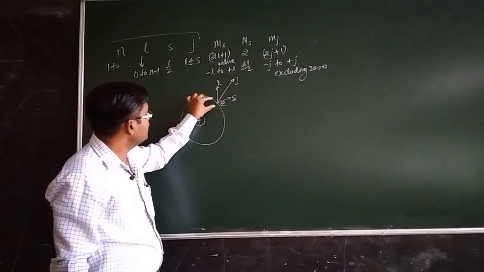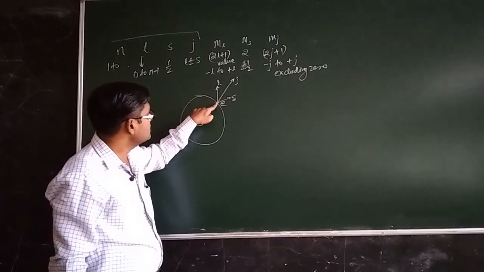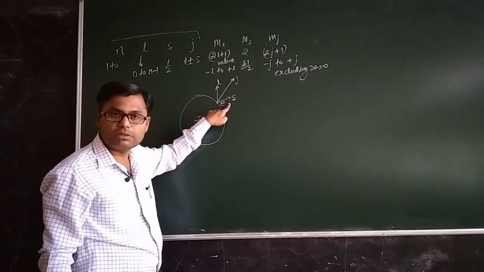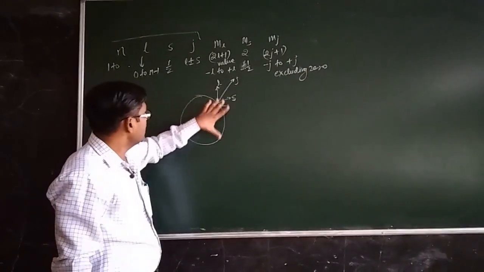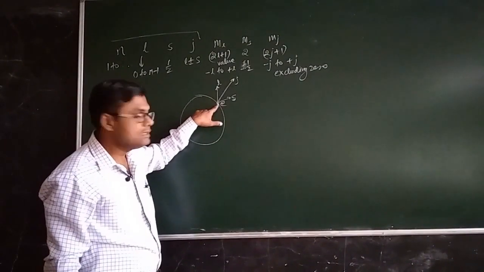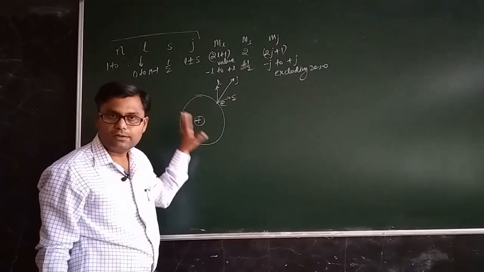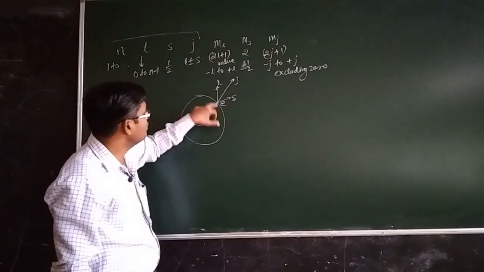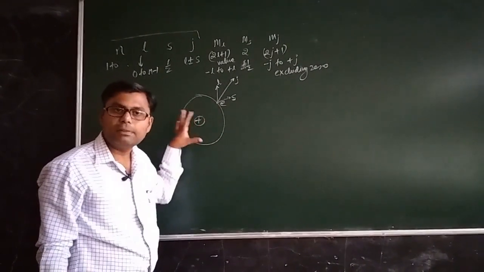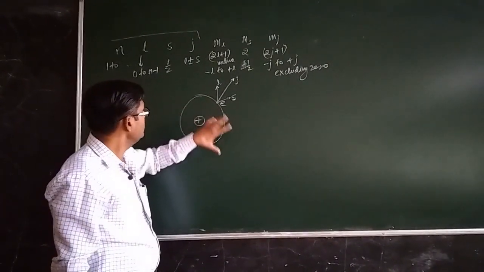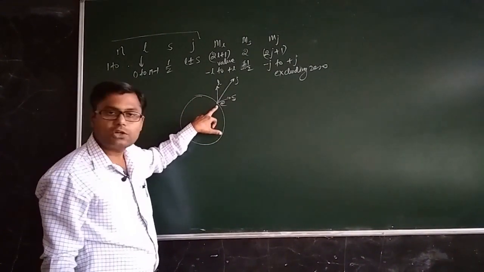So whatever will be the state of the electron, that state will be given by these quantum numbers. Since there is only a single electron in that particular atom, the state of the electron means the state of the atom as a whole, right? Now this is the case where only one electron is there.